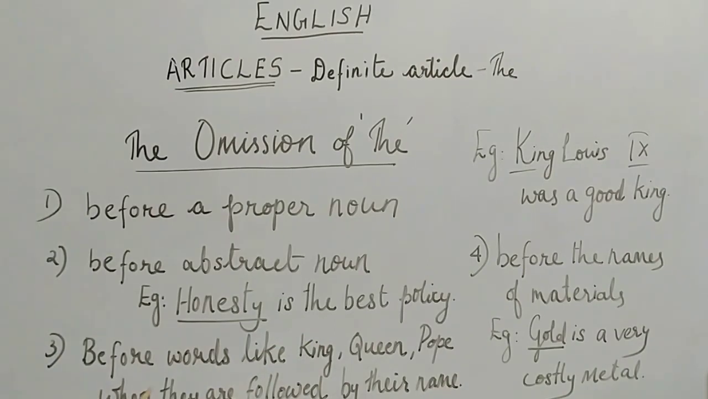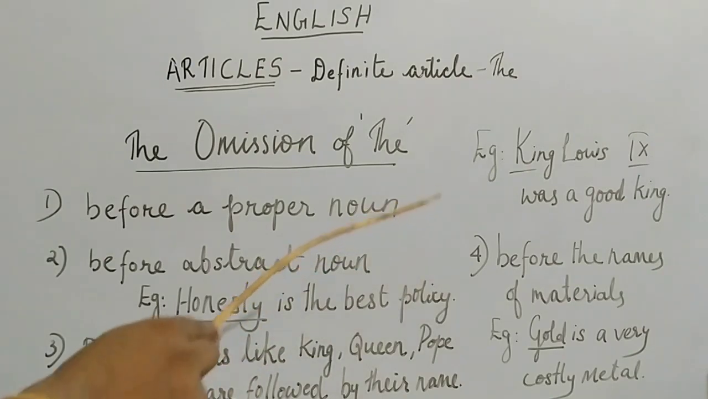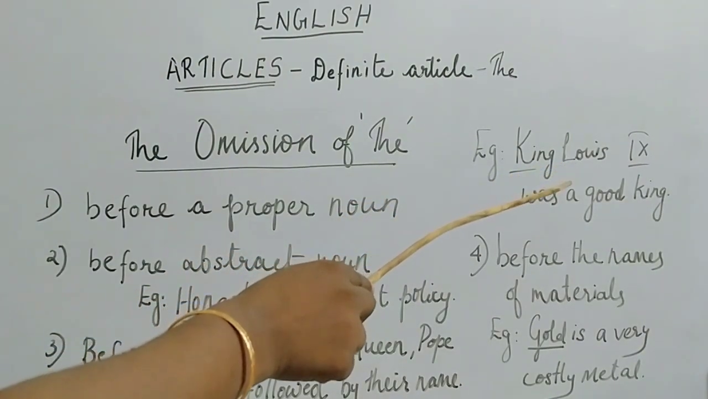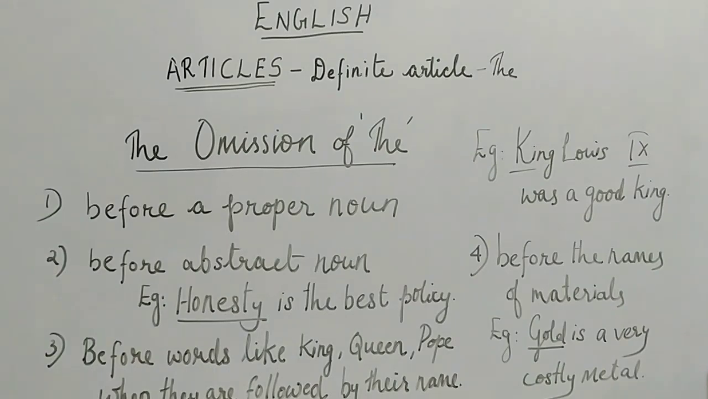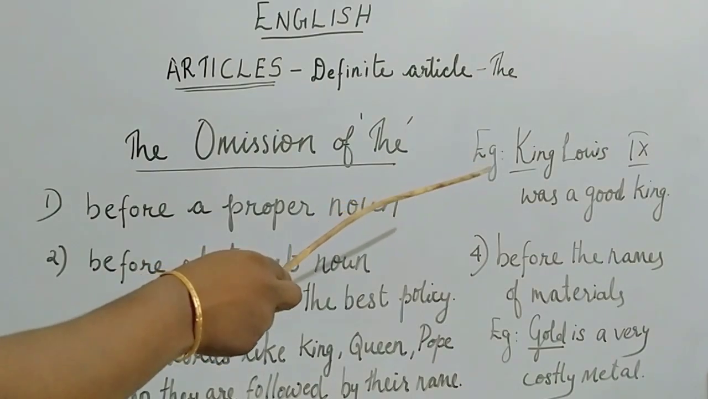Third point, before words like king, queen, pope, when they are followed by their name. For example, when we are using the word king: once upon a time there was a king. The king was a kind king. Okay, so the king we can use. But here, before words like king, queen, pope, when they are followed by their name, for example, King Louis 9 was a good king. Here no need to use definite article the.